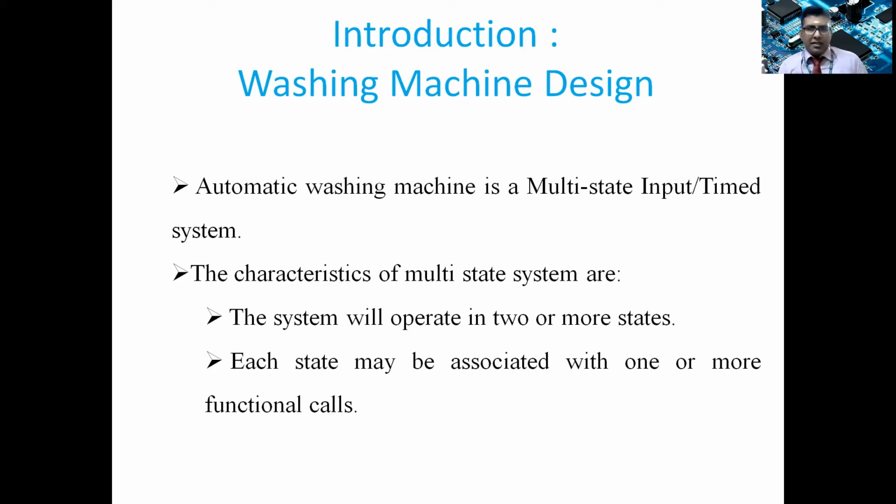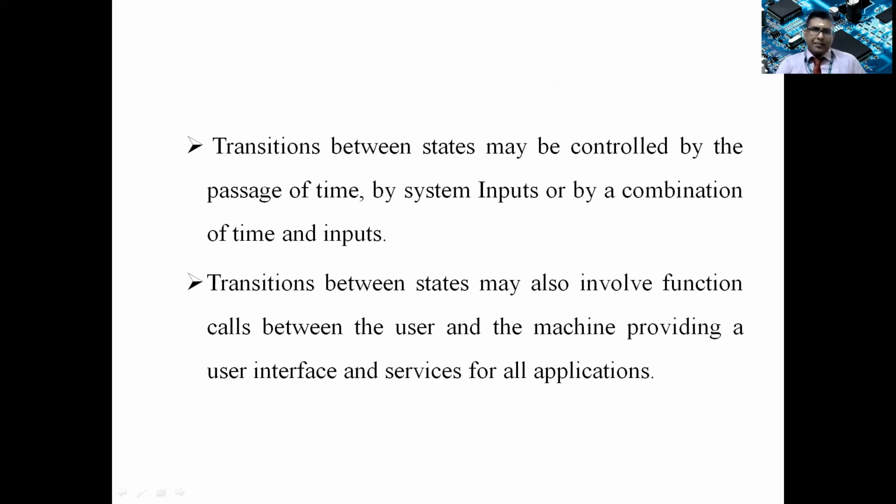Now, what are the characteristics of a multi-state system? What do you mean by multi-state system? We have to understand it as a system that operates in 2 or more states. A state is a condition of the equipment or the process, from where it is coming and where it is going. Each state may be associated with one or more functional calls, so there could be a number of sub-tasks to be done.